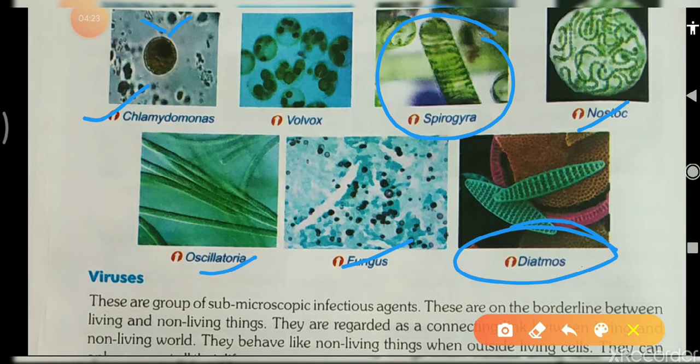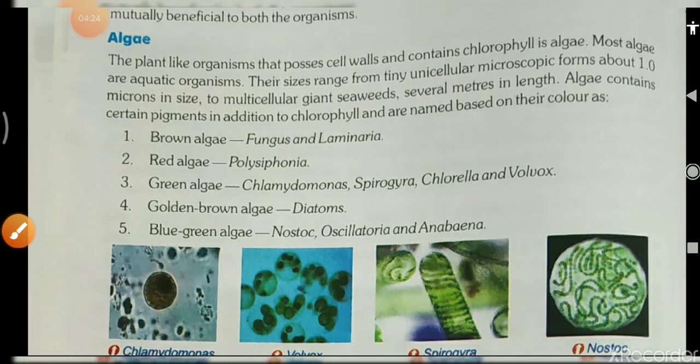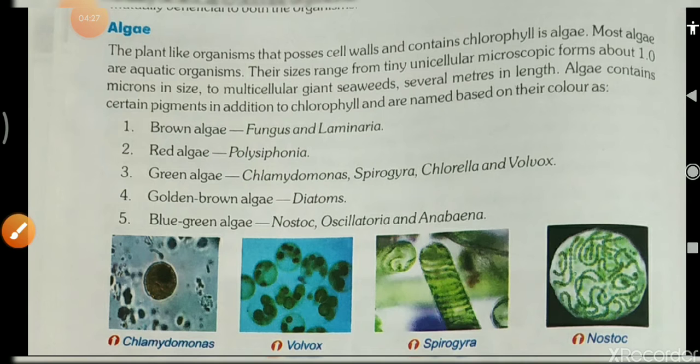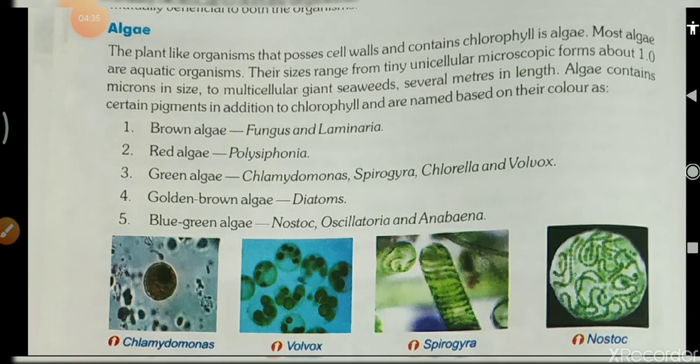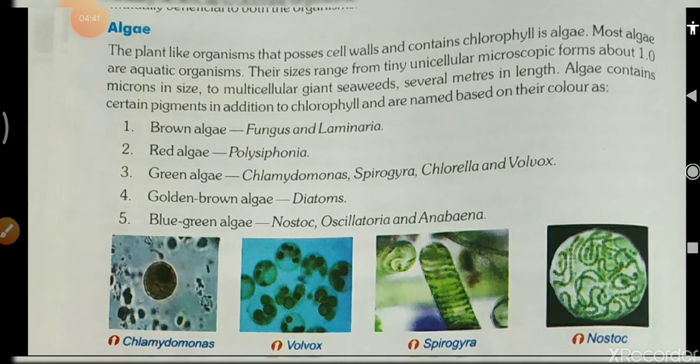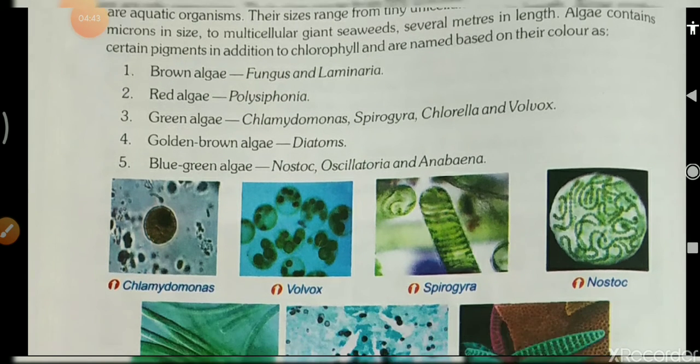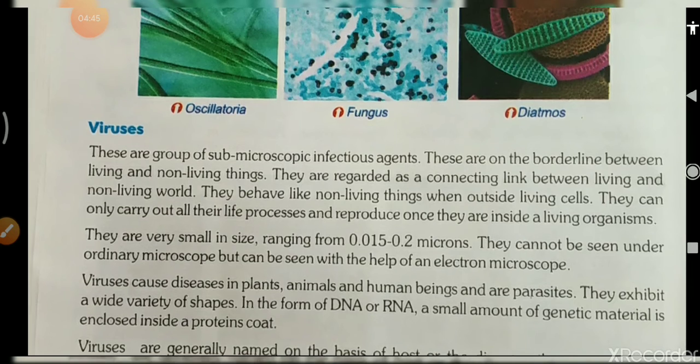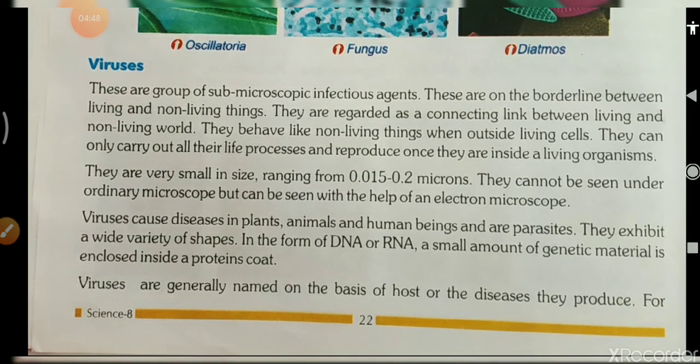These are all about algae. In a simple way, algae is green in color and is a plant-like organism which possesses a cell wall. Chlorophyll is also present. Besides chlorophyll, other pigments are also present. That's why these algae have different colors. Now let's proceed to another paragraph.